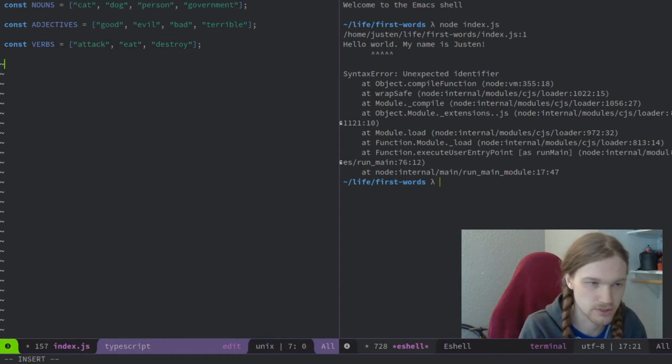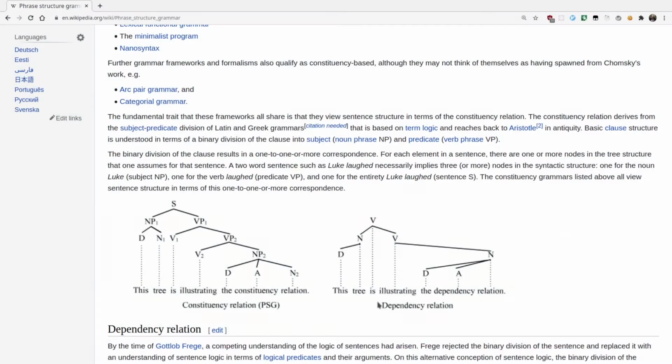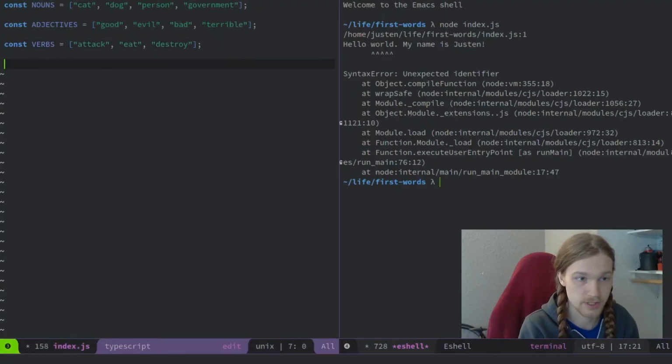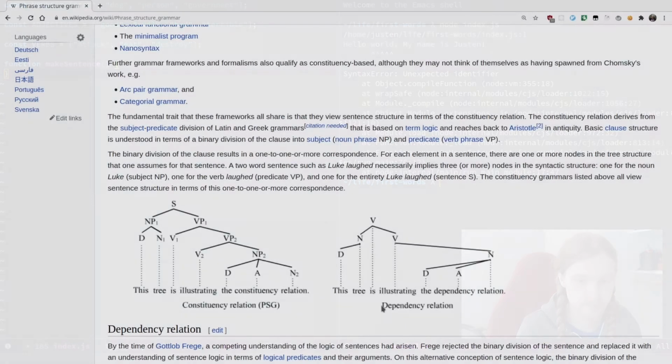They're similar-ish. Anyway, going back to the constituency relationship here, we want to be able to start with a sentence. A sentence is at the top of our file here, and then we'll try to work our way down. Okay, so let's start by making a function called makeSentence. So I'm going to try to use the same abbreviations that they use. Whoa, is my cursor showing up twice? That's kind of cool. Where they have sentence, noun phrase, verb phrase, etc.